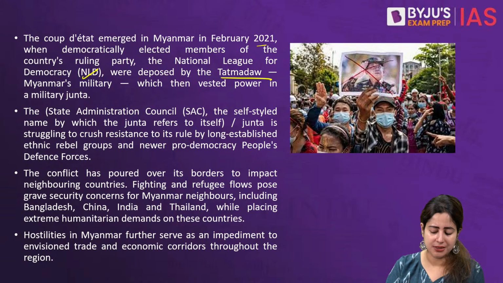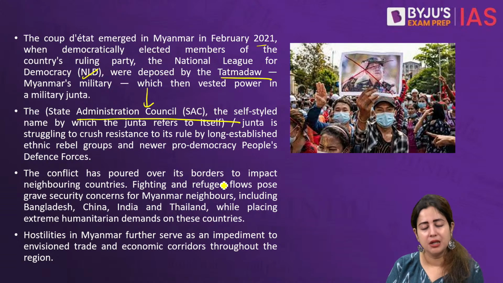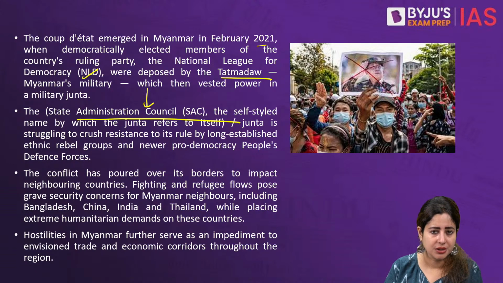So that's what the article argues, that ever since the State Administration Council, another fancy name which the Janta uses for itself, when it came to power and established itself on the throne, obviously there was a massive resistance by the people themselves. So not only did the pro-democracy leaders fight ideologically against the Janta, but also the local communities of Myanmar who are fed up with this violence. These ethnic groups themselves became self-defense units. They became militias or military units who started massively fighting the Janta.